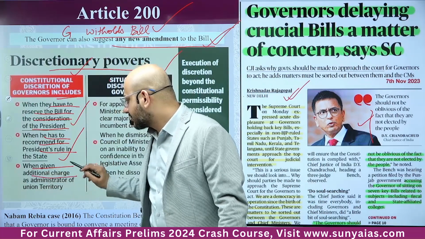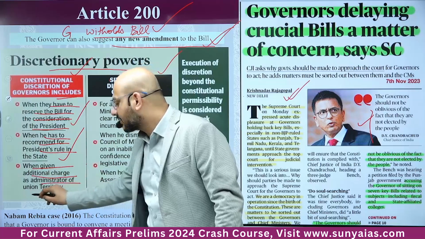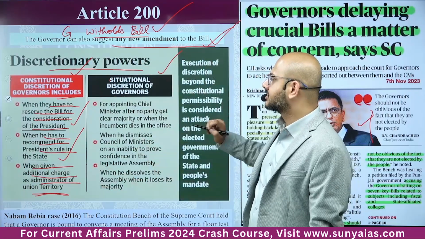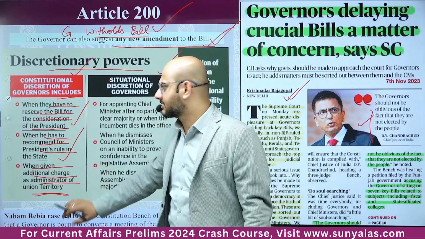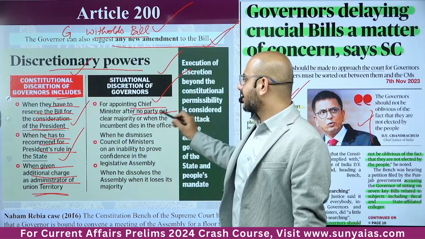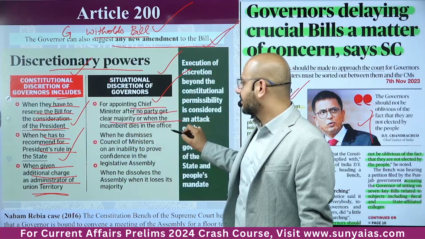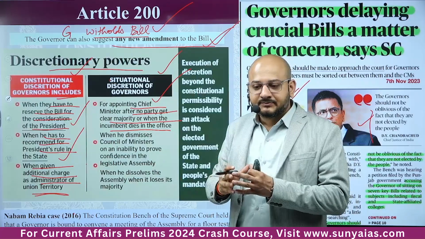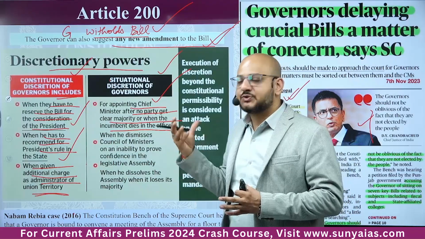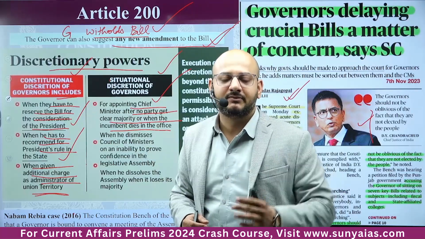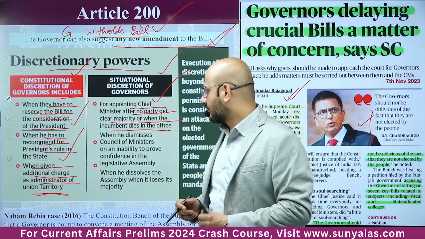When given additional charge as administrator of a union territory. When we give charge of a UT as an administrator, that is also constitutional discretion. More constitutional discretions are there. Situational: for appointing the chief minister after no party gets a clear majority, or when the incumbent dies in office. At that time the governor has a situational discretion where he can ask somebody to become the chief minister and prove his or her majority on the floor of the house.